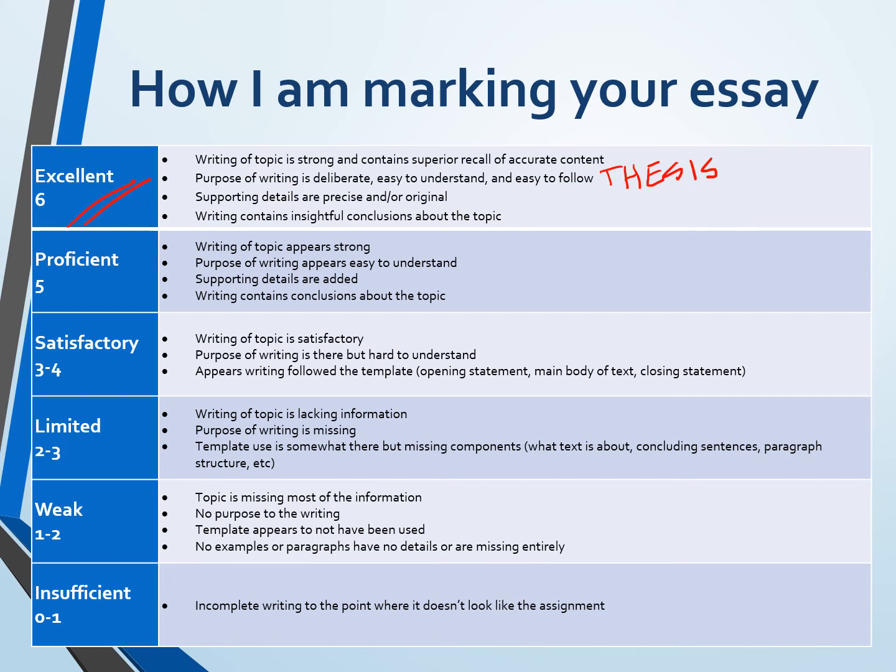So a 5 is, you can see it's strong. A 3 to a 4, it's satisfactory. Like I can mostly understand what you're trying to say. It appears that you followed the template. A 2 to 3, it is limited. It lacks any sort of purpose. It's kind of missing some things. The template is somewhat there, but I think you missed some things.